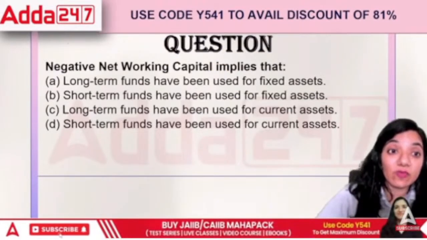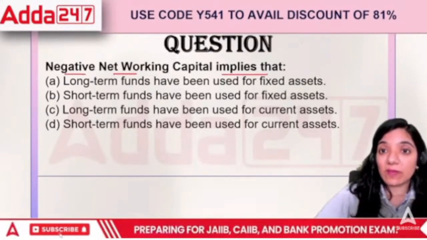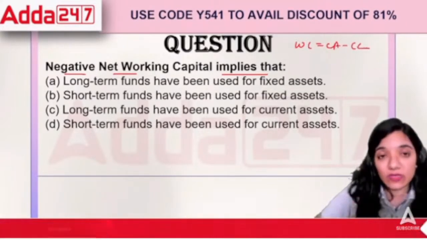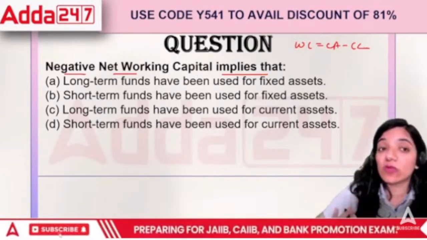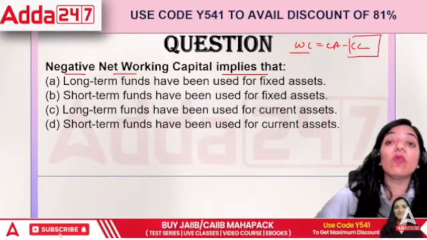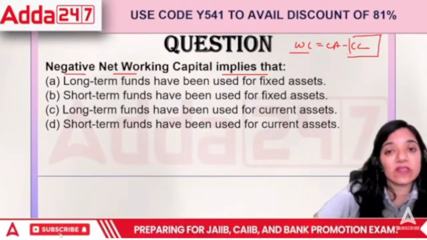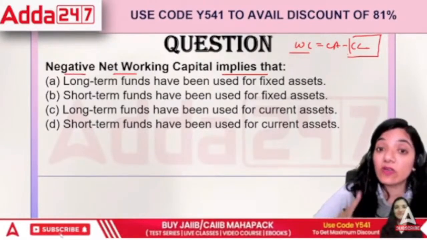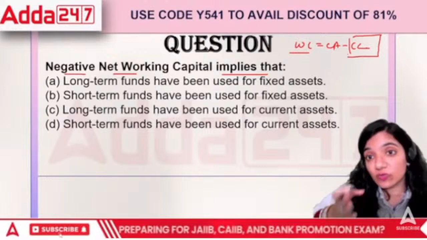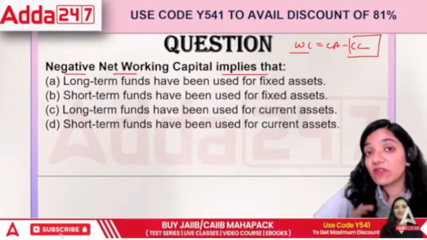Next question. Negative net working capital implies. How do we define working capital? It is CA minus CL, right? When it is negative, that means our current liabilities are way more than the current assets we are having. That means in order to pay off our current liabilities, we will use our non-current assets, right? We will use our fixed assets just to pay off these current liabilities. This means the organization is having major financial issues.